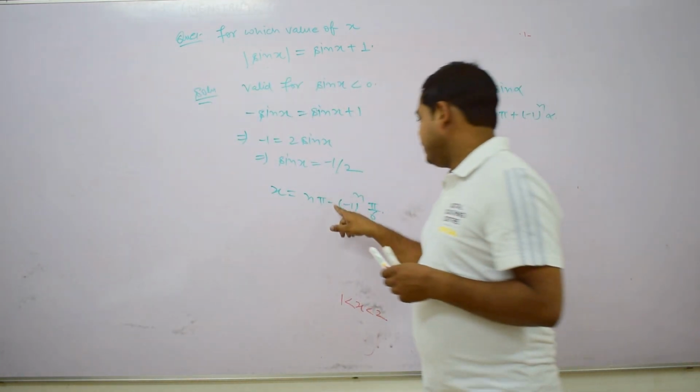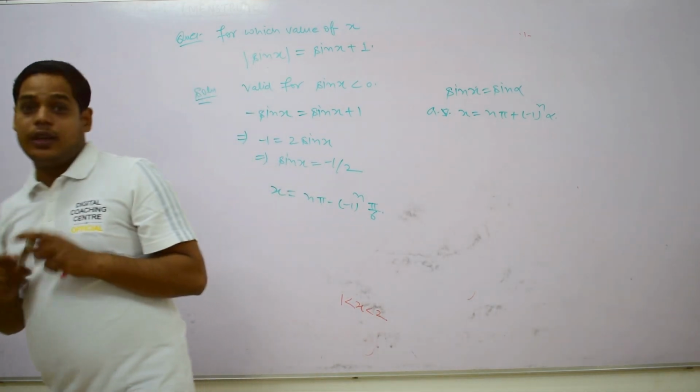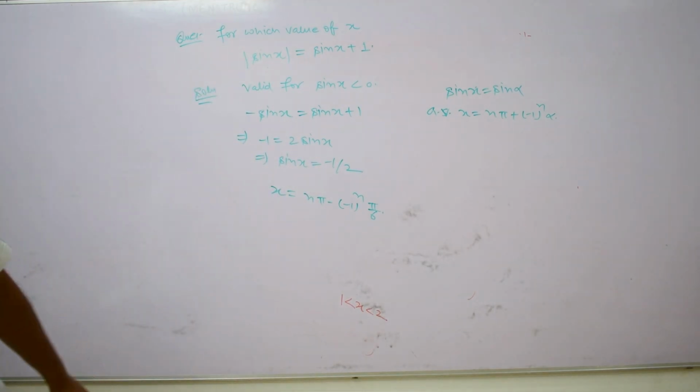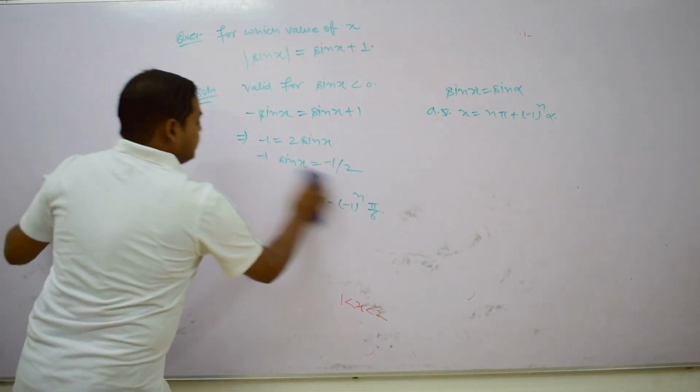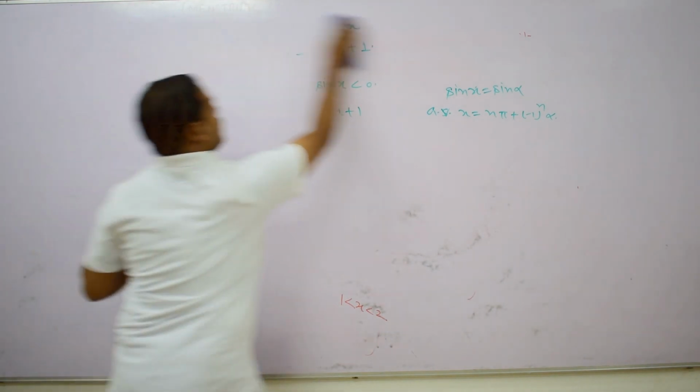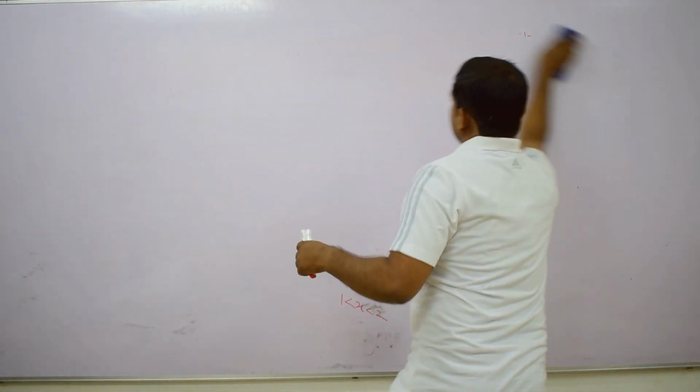Due to the minus sign, we take here minus. Okay, there is no problem. Now we discuss another question on the basis of inequality.